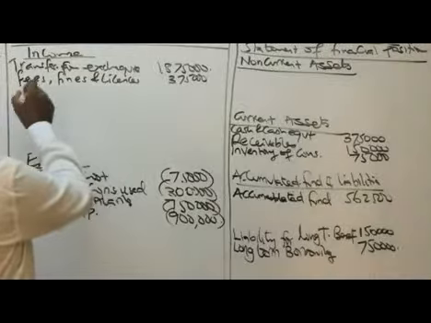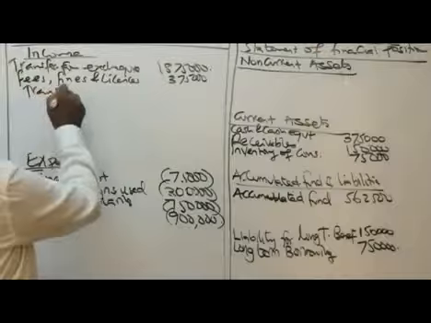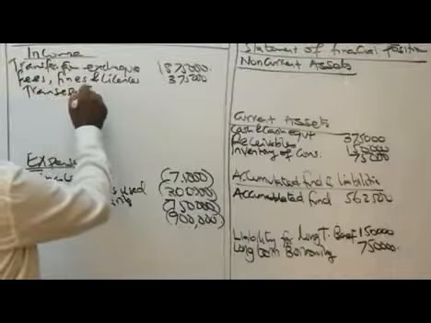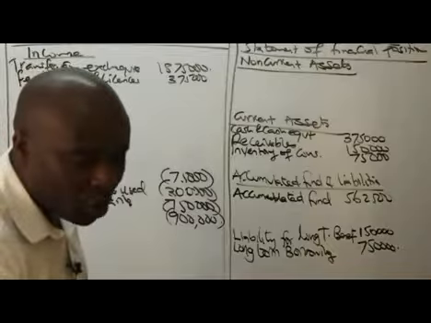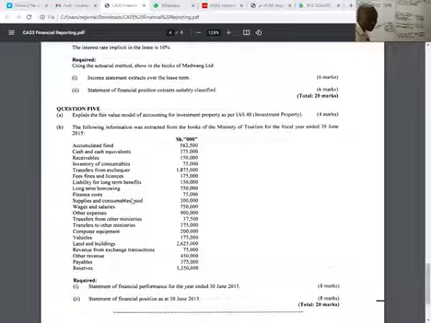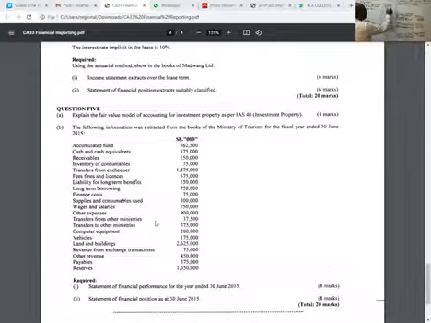Transfers from other ministries of 37,500.